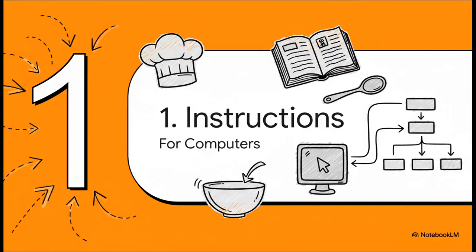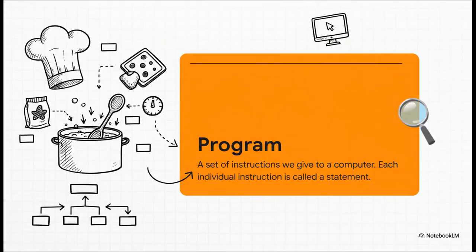So, where do we start? At the very, very beginning. You see, any computer program, no matter how complicated, is simply a set of instructions. Think of it like a recipe that a computer follows perfectly, step by step, without ever messing up. And that brings us to our first key term. A program is the whole recipe, right? And a statement, well, that's just a single step in that recipe. Like add flour or preheat the oven. It's one single, complete instruction for the computer to follow.